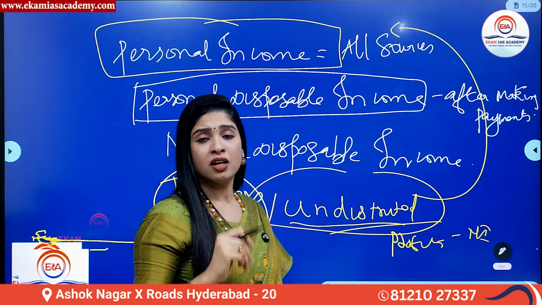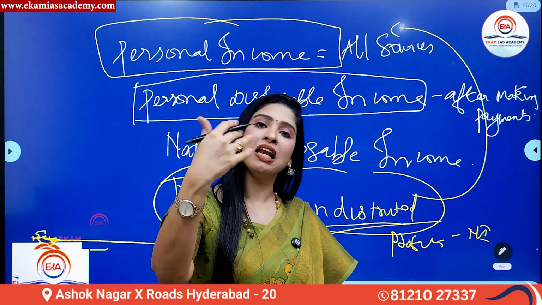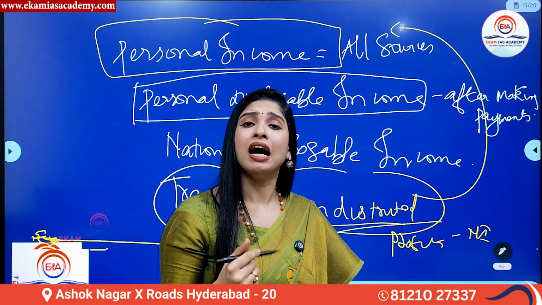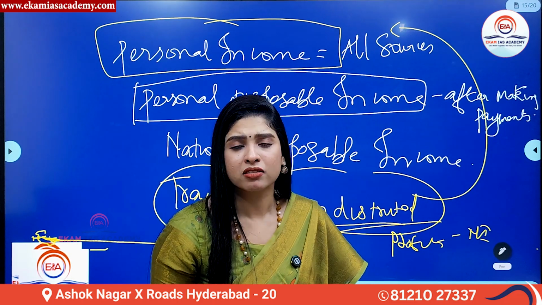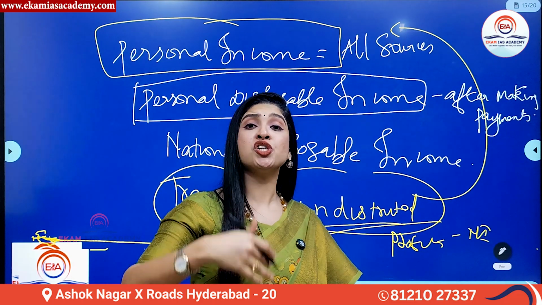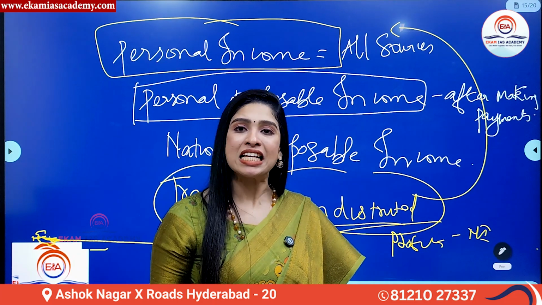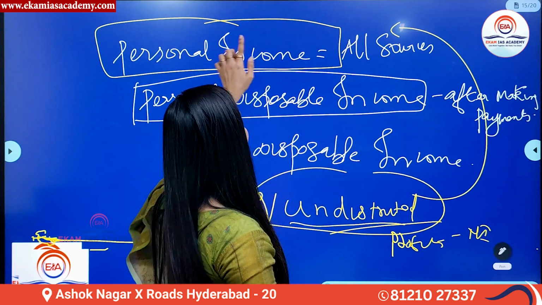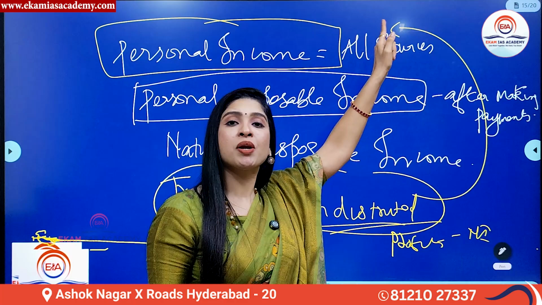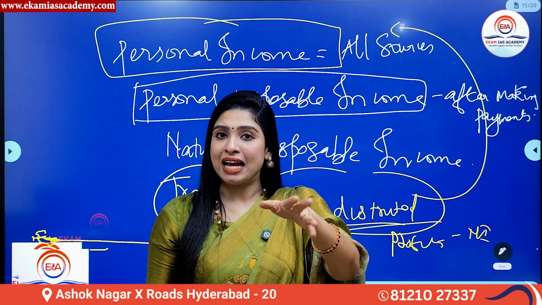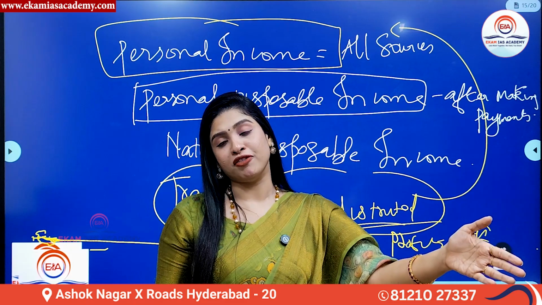For example, the government is giving you scholarship allowances to study. Will the government ask you, hey, listen, I have paid you this, so you pay me back? No, it is for the socio-economic welfare of the country. So those are called transfer payments. So personal income includes transfer payments also. But it does not include corporate taxes and undistributed profits.